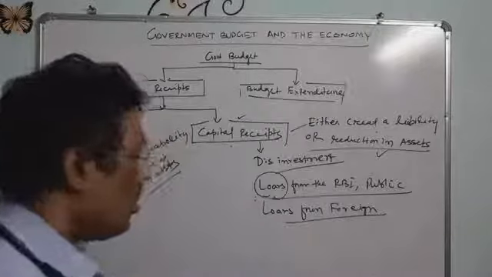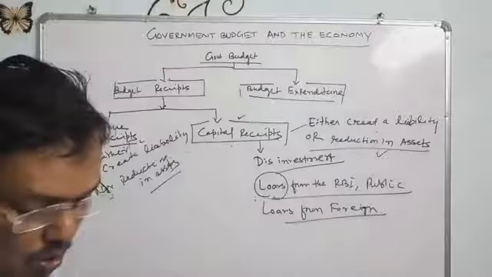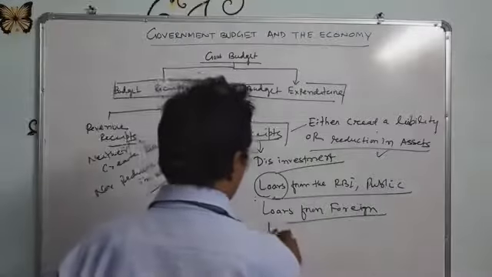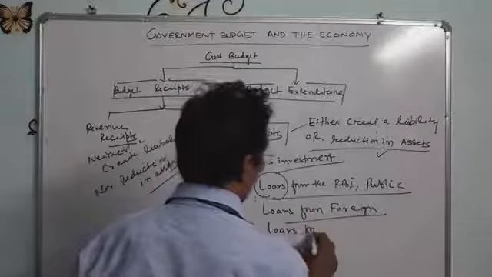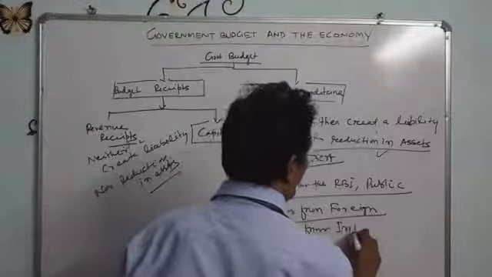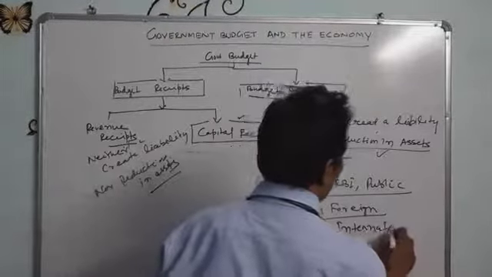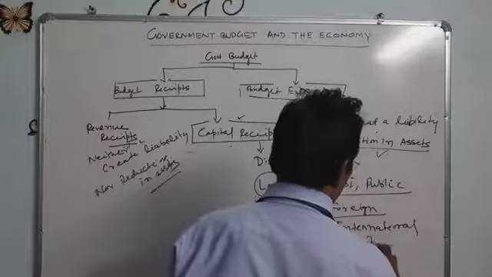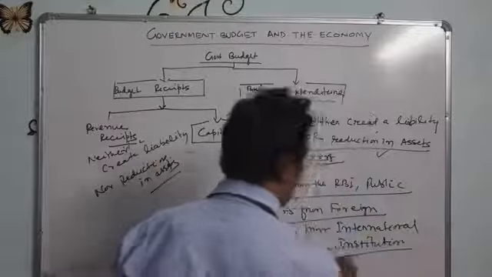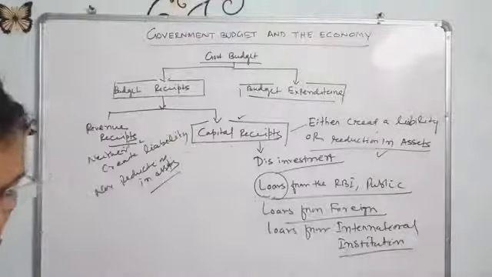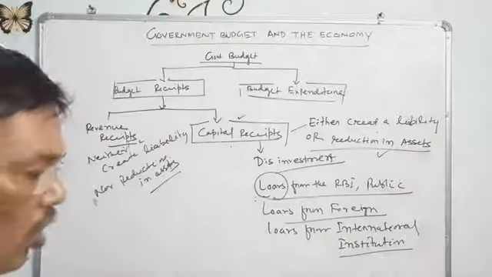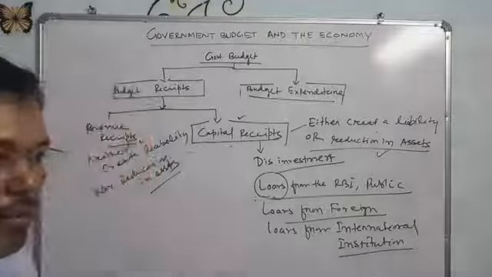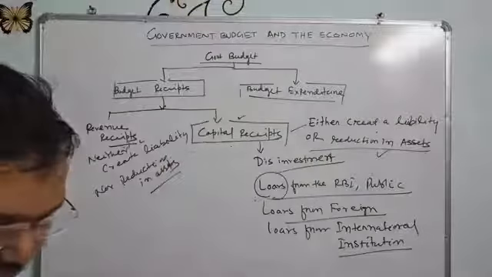That is also, we may say, loans from international institutions. One of the names of international institutions is the World Bank or the Asian Development Bank, IBRD, International Bank for Reconstruction and Development, etc.